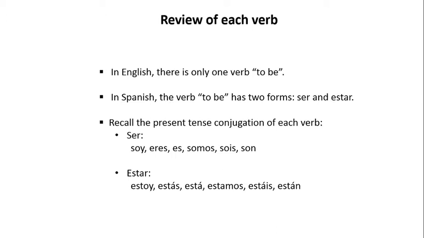Now, in review, in English there is only one verb, to be. In Spanish, the verb to be has two forms, ser and estar. Recall the present tense conjugation of each verb. For ser, it's soy, eres, es, somos, sois, and son. For estar, it's estoy, estás, está, estamos, estáis, and están.